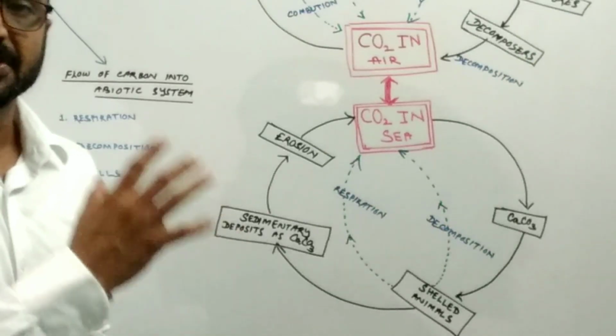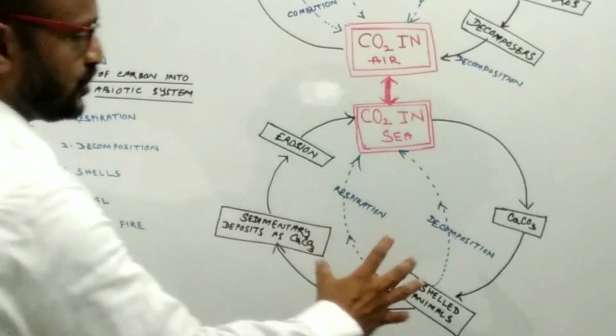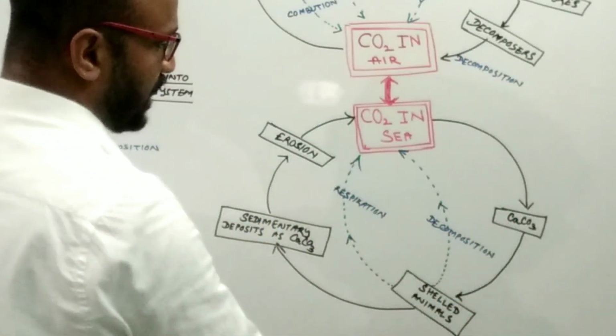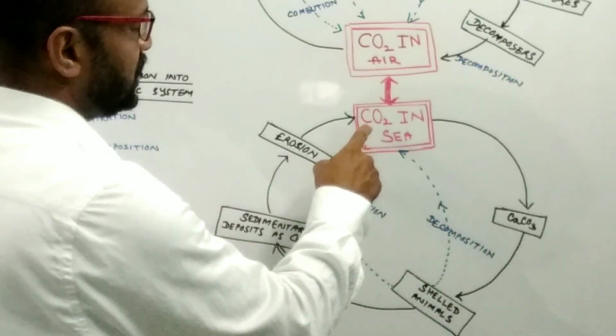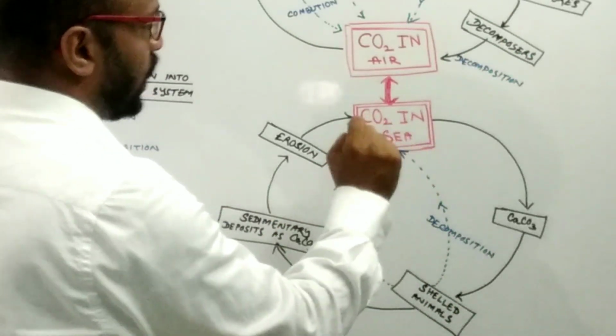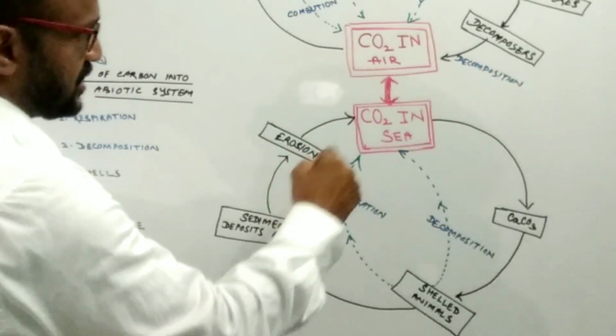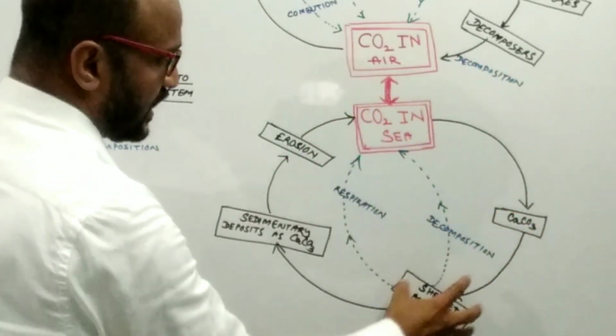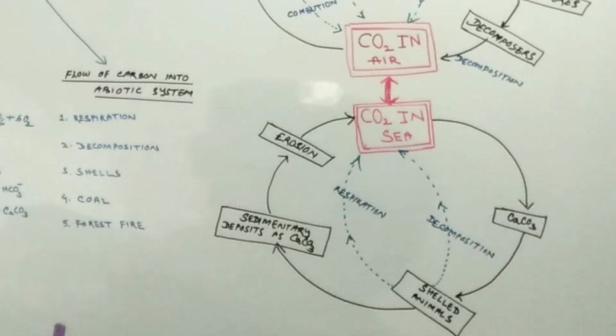Now the big question is how such carbon from calcium carbonate is released to the seawater, or released to the abiotic system. This is the abiotic system and this is the biotic system.